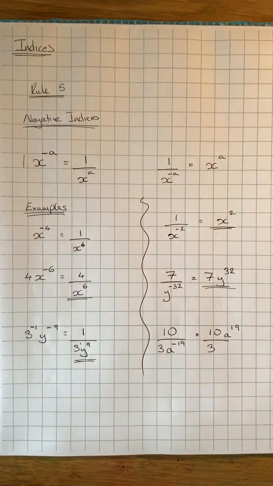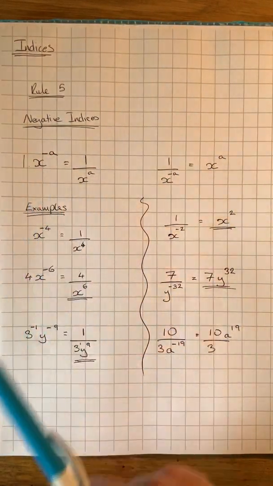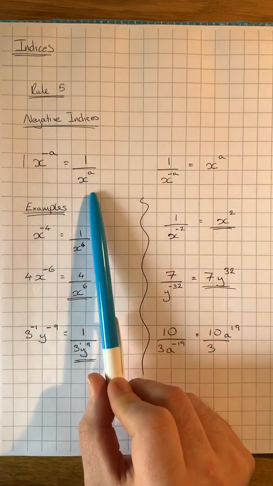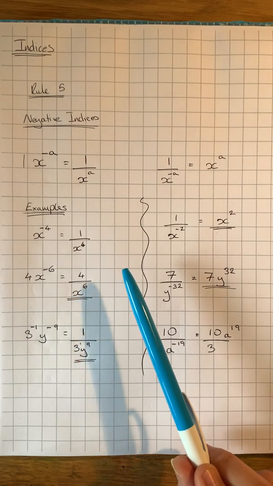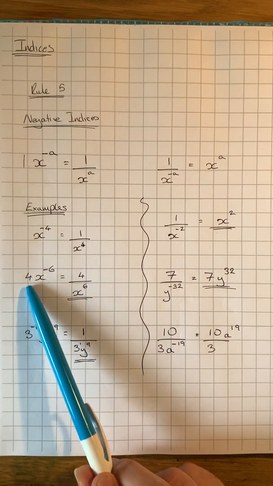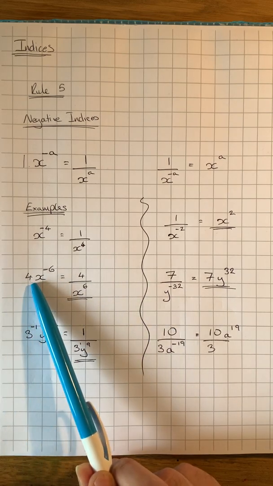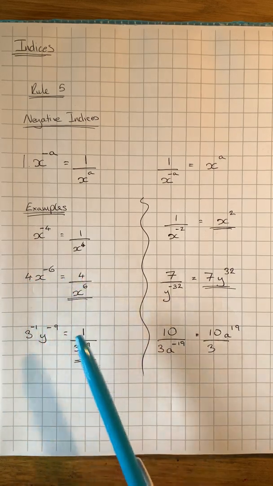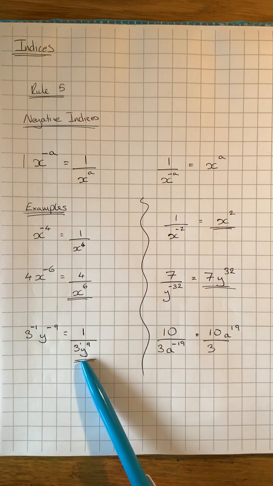So the important thing to remember here is, if we've got something with a negative index and we want to make it positive, we would flip it below and turn it to a positive underneath a fraction. We have to be careful if we have a constant number in front of our base number, whether that's positive or negative. If it's positive, it's going to stay on top. If it's negative, it's going to go down underneath.